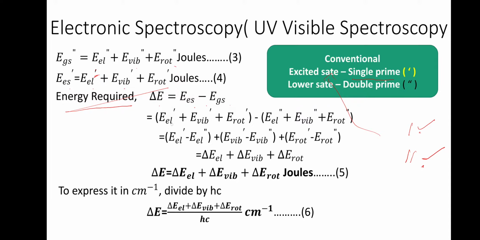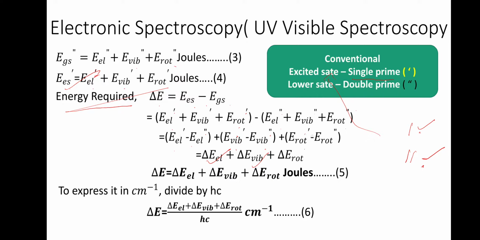That is E electronic single prime plus E vibrational single prime plus E rotational single prime, the energy of the excited state, minus E electronic double prime plus E vibrational double prime plus E rotational double prime, the energy of the ground state. So we can take out the common terms together. E electronic single prime minus E electronic double prime, that is delta E electronic. E vibrational single prime minus E vibrational double prime, that is delta E vibrational.